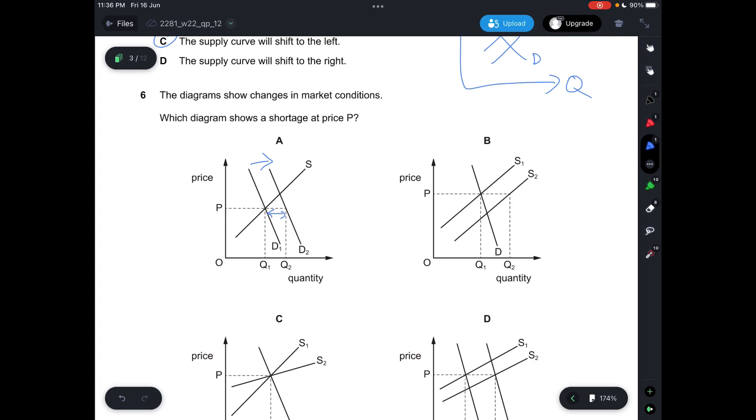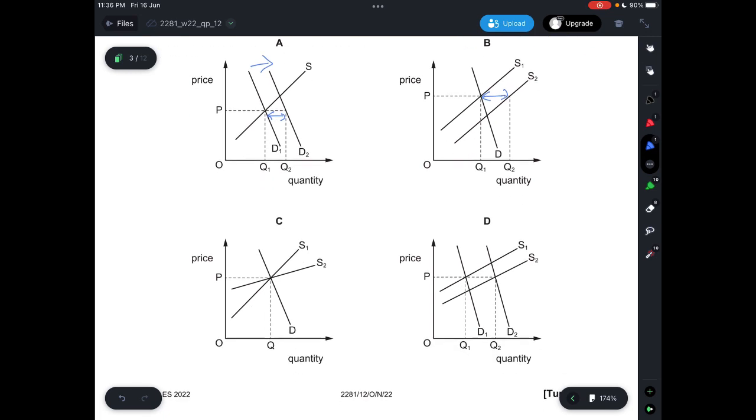Because the price is now fixed at P, this will result in a surplus. So you can see the difference between S and D right here, something like this. You can see that there is a surplus because your supply is more than demand.